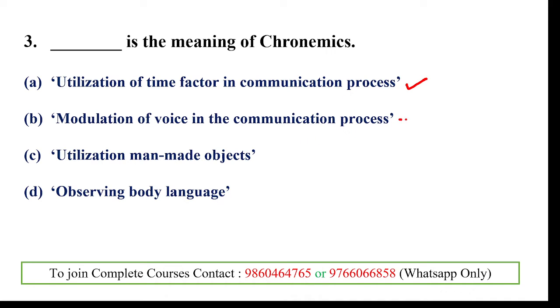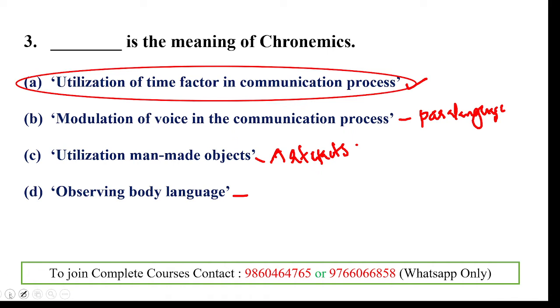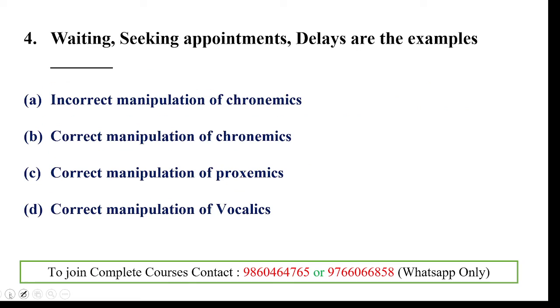Modulation of voice is paralanguage, and utilization of man-made objects is artifact. Observing body language is another non-verbal communication, and the tone etc. are related to paralanguage. Clear?